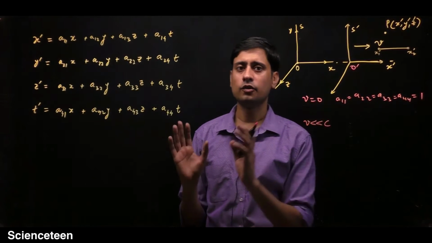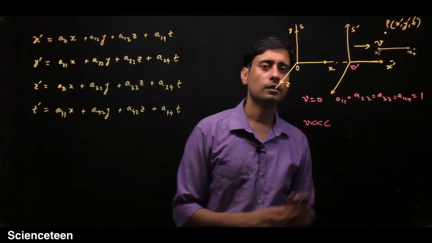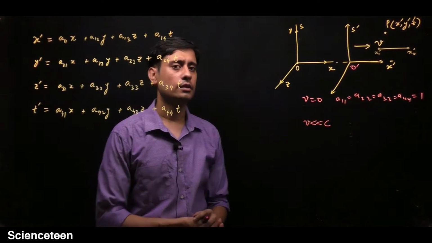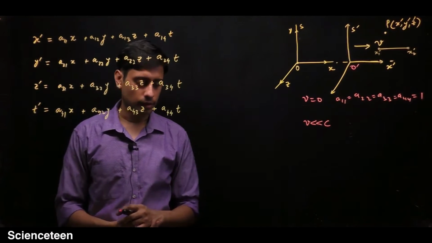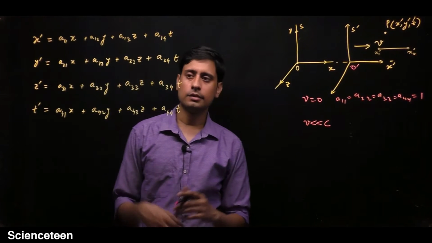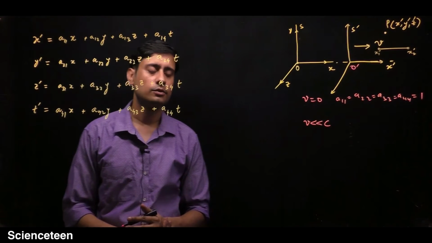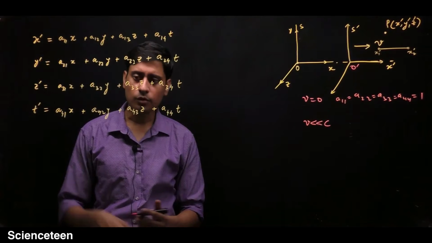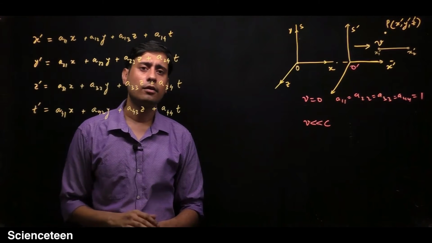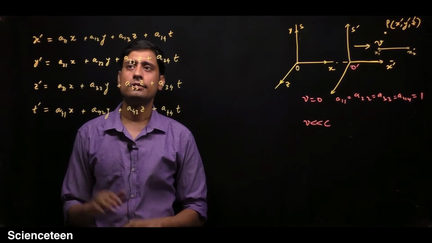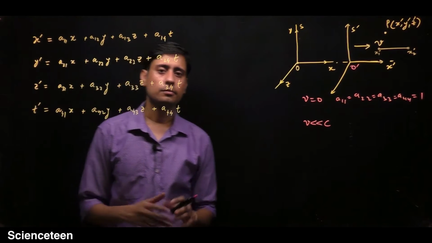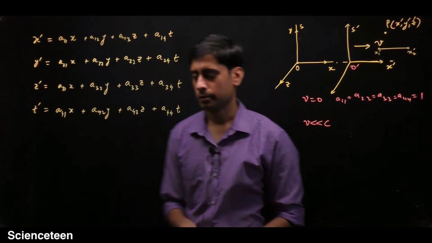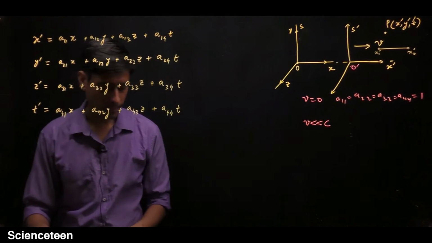These are some of the patterns which this transformation equation should satisfy. It will be a very long task to find all 16 coefficients, so we will move in a consistent way.